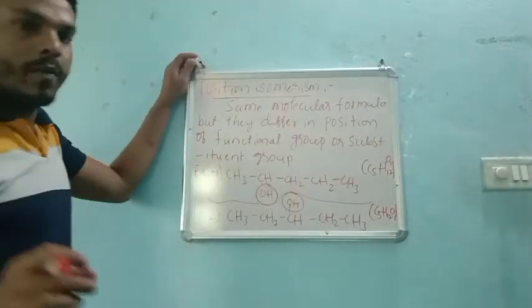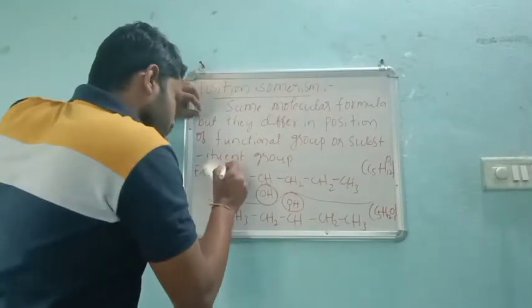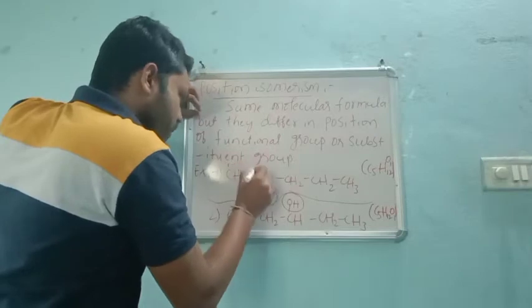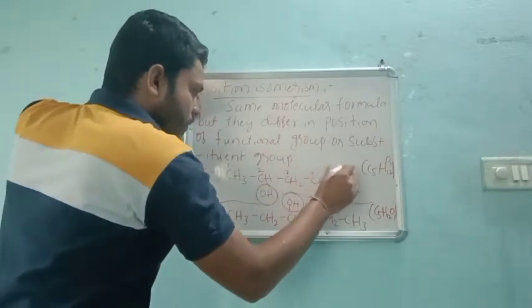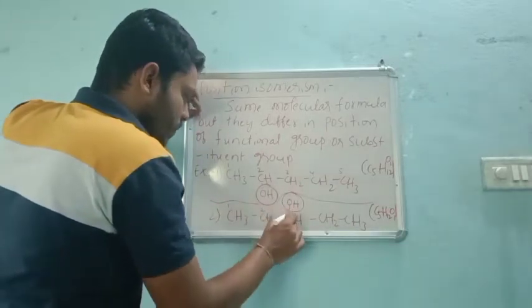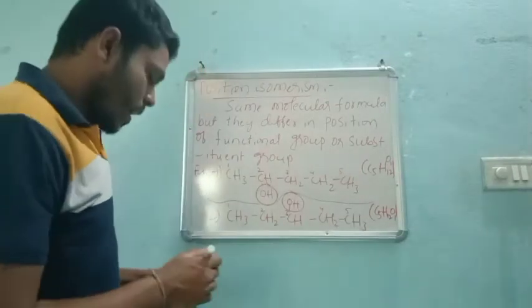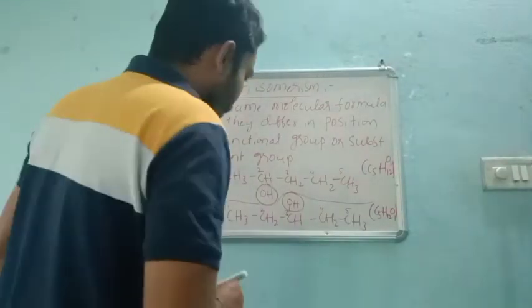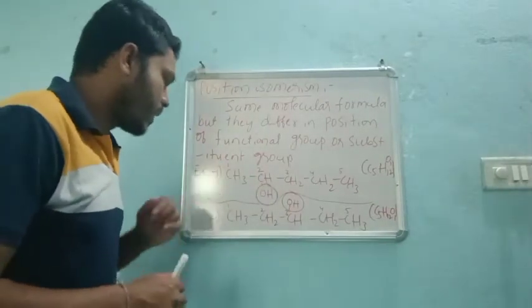See, now I will give numbering, right? In the first case, number 1, 2, 3, 4, and 5. Now the same numbers you give 1, 2, 3, 4, and 5. Now you check or try to make a difference in the first and second compound.